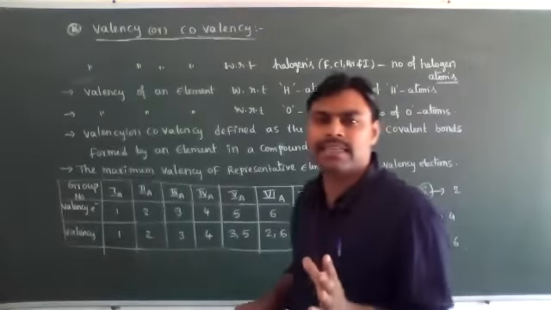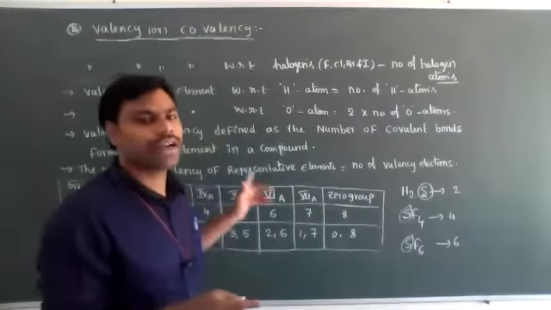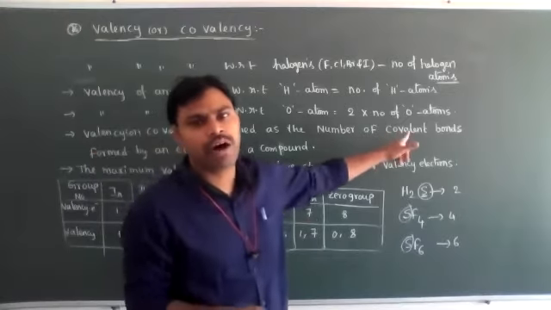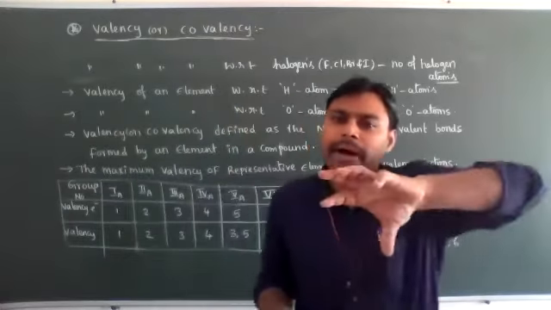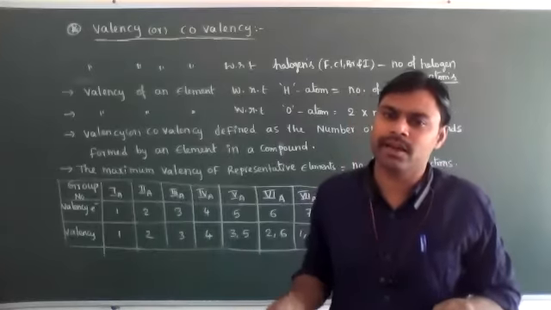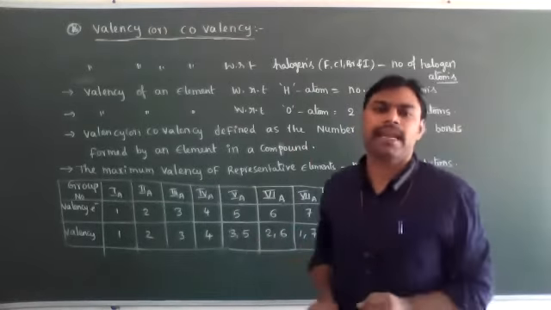Valency or covalency definition, what is it, dear students? It is nothing but the number of covalent bonds formed by an atom in a molecule or in a compound, or the combining capacity of an atom. Combining capacity of an atom in a molecule is known as valency.